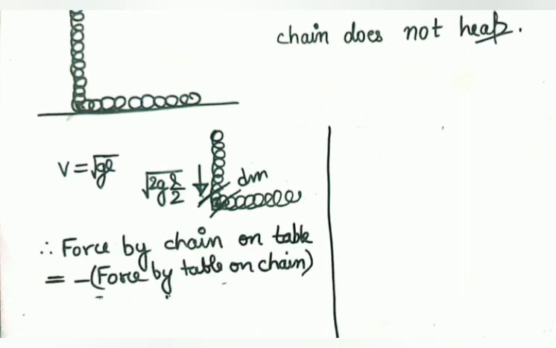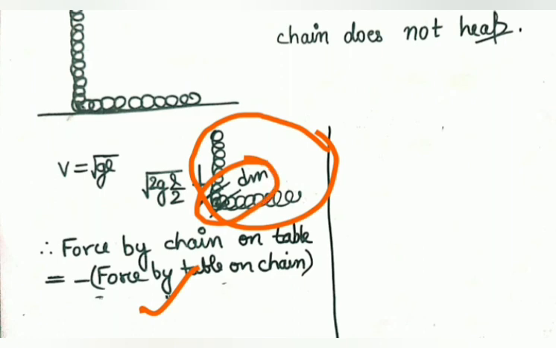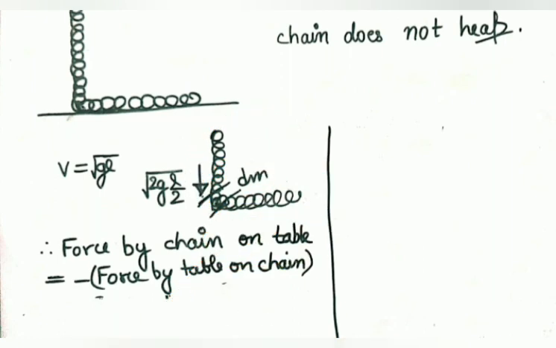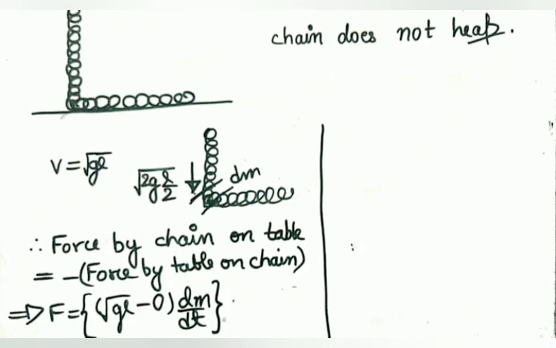now again we are applying the third law, that is, force on the chain by the table is the negative of force on the table by the chain. So what we can calculate is the force by the table on the chain. We can calculate this term because we can analyze the system, and we are already analyzing a small dm mass. So let's proceed, and we'll definitely calculate it. It is very interesting. Let's see.